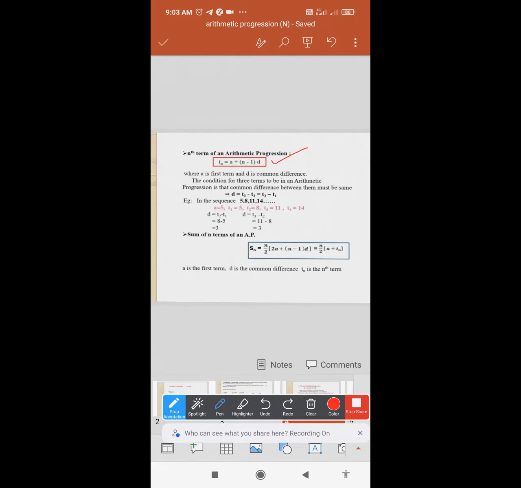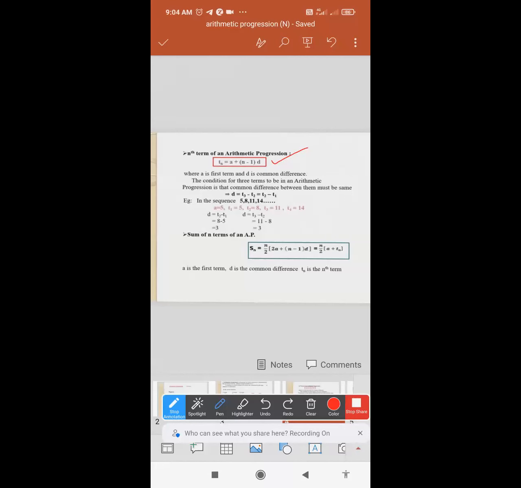Okay. The condition for three terms to be in an AP. The condition for three terms to be in an AP is that the common difference between them must be the same. Yes, our first definition: it must follow a definite law, and the common difference between them must be the same. In the first example 4, 6, 8, there also you get the common difference, that is 2. There we added 2 to the first term and we kept getting the next term. Here also in the sequence, there must be a common difference, and that number must be the same.